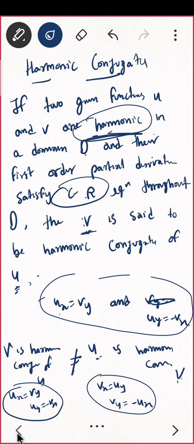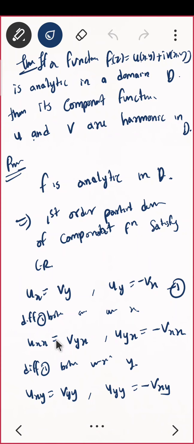Why am I doing that actually? See, you just now saw that you got a necessary condition. Perfect. That means if your function is analytic, then its component functions are harmonic. This is the necessary condition. Now you must ask, sir, does there exist any sufficient condition so that we can say the function is analytic? That means if functions u and v are harmonic, then can I say analytic with some extra condition? I should have some extra condition, and for that extra condition I am having this CR equation.